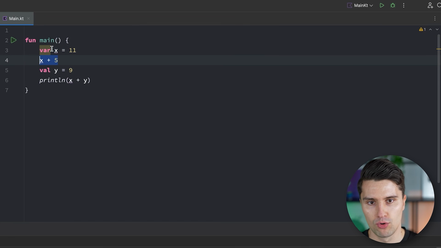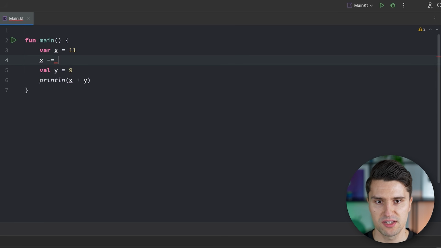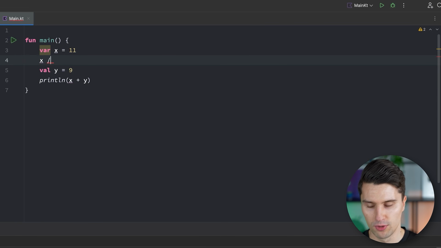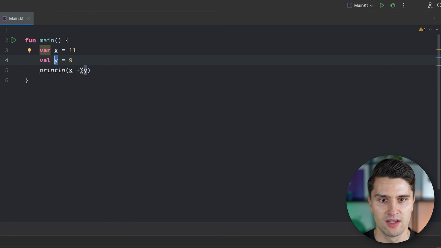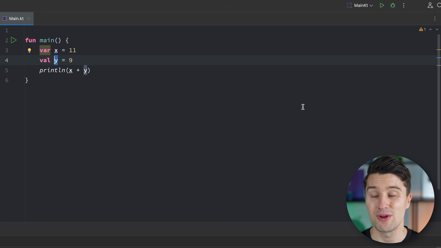But just like I showed you before with plus equals, we also have minus equals, we have divide equals, and multiply equals, which actually do exactly the same as plus equals, just with the other corresponding arithmetic operators. However, arithmetic operators are not the only type of operators we have in Kotlin.